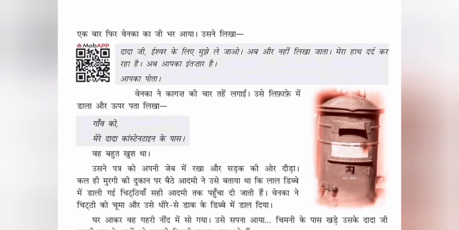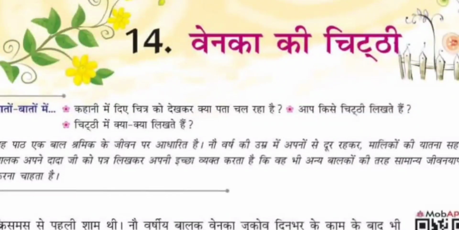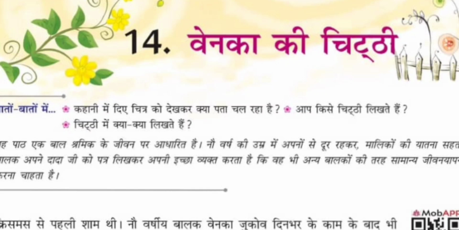There is a post box. So someone is writing a letter. Remembrance is there regarding the Christmas, or the boy is there and grandfather is there. As we read the lesson, we'll get to know what the content of this lesson is all about.